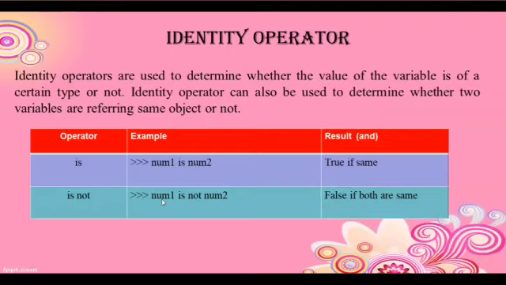And num1 is not num2. If num1 and num2 are the same, then it will return false. If both are different, then this statement will return true. So these are the identity operators.